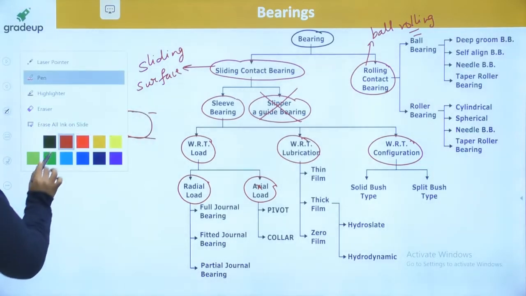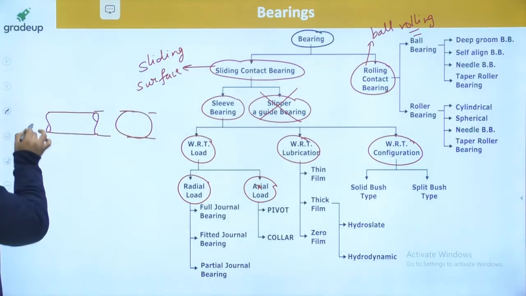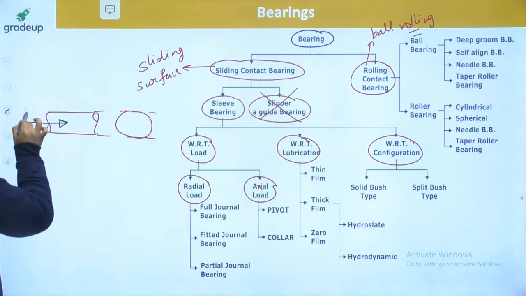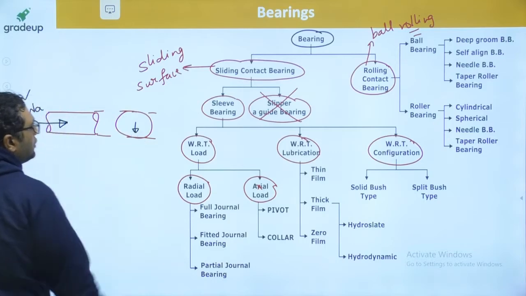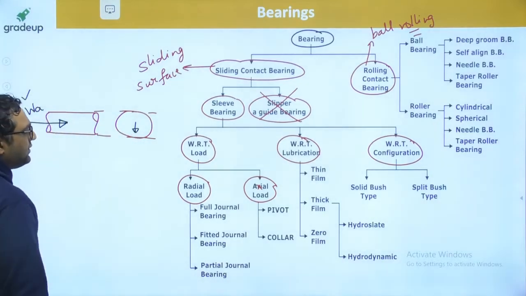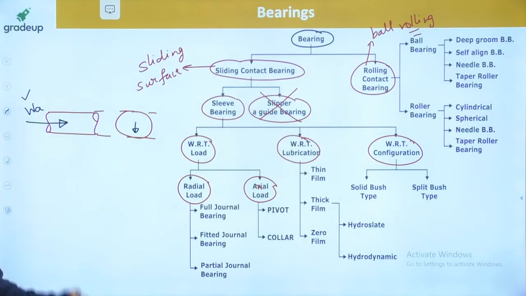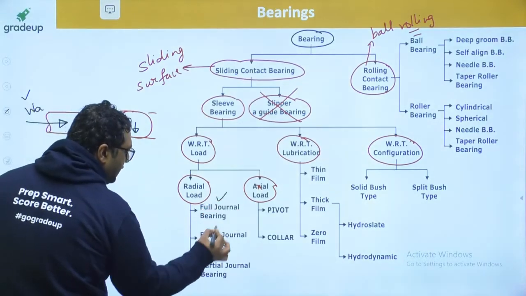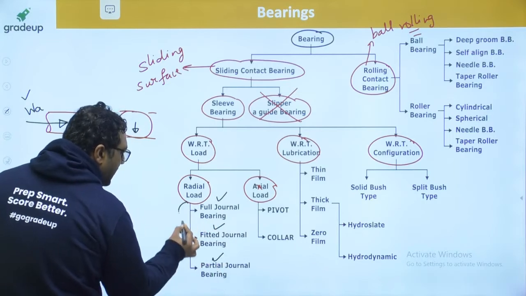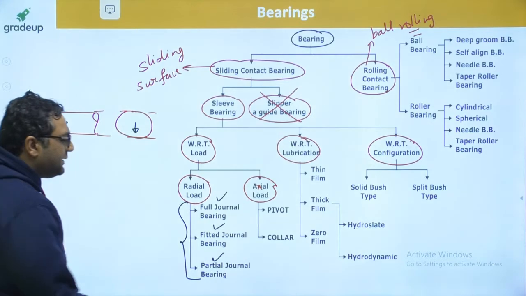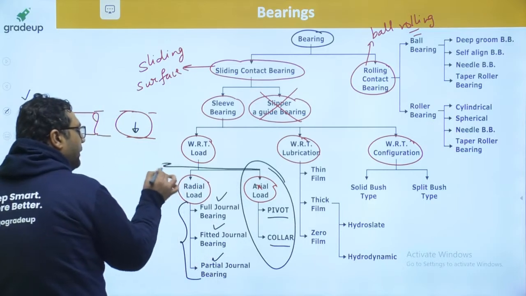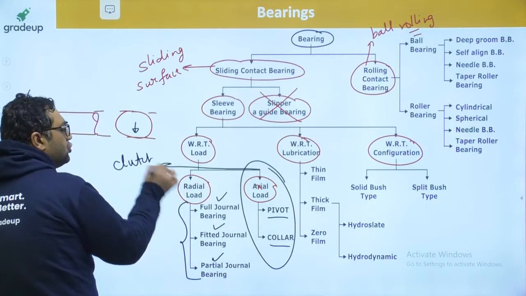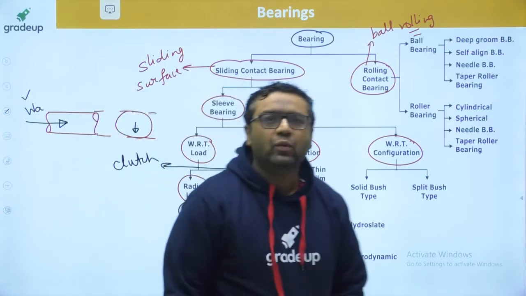If you are going to bear the load which is acting in this direction, it is known as axial load, and that bearing which is going to bear this load is known as axial load bearing. And if the load is acting in this direction, the bearing which is going to bear this kind of load is known as radial load bearing. Radial load bearing comes under full journal bearing, fitted journal bearing, partial journal bearing, that we are going to see in detail after some time. And axial load bearing has pivot and collar. Whatever you will study here is going to help you in clutches also. So to study clutch or to study this topic is the same. Mind one thing guys.